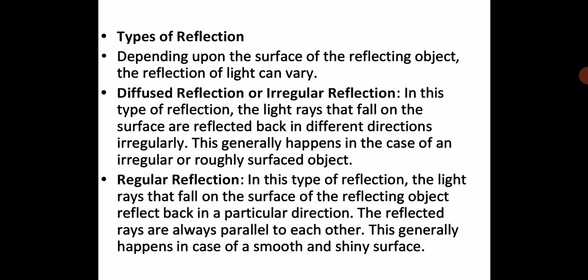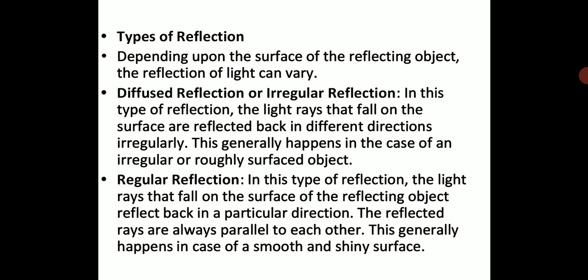Then we will see types of reflection now. Since we have learned about reflection, there are majorly two types of reflection we will see. Depending upon the surface of the reflecting object, the reflection of light can vary. Surfaces can be divided into two types, smooth surface and rough surface. Accordingly, you will get two types of reflection: diffuse reflection or irregular reflection, and regular reflection.